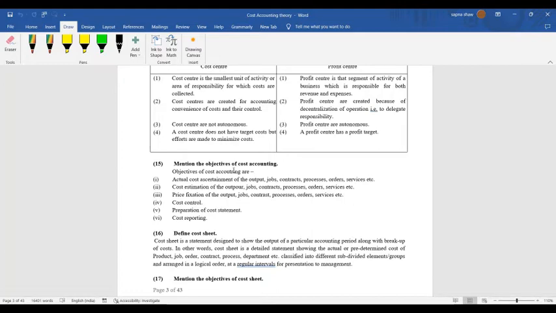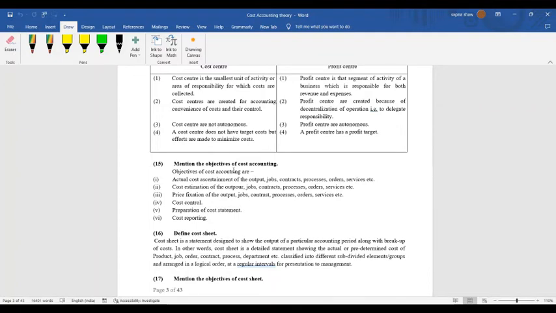When we know all these figures and then calculate the cost of a product, it is called cost ascertainment. While cost estimation is when we are not aware how much we are going to spend in future to get resources and produce something, so we estimate. For example, we make a budget and estimate that for October we'll need 80 rupees as a cost to prepare something. This is called estimation of cost.